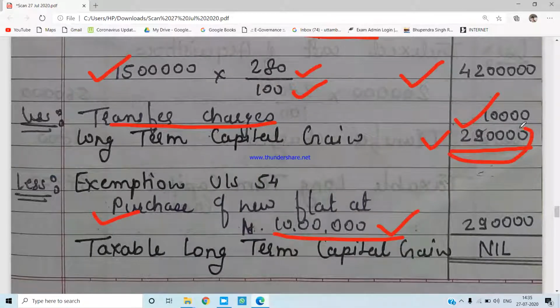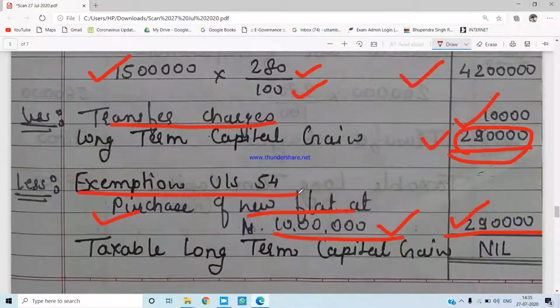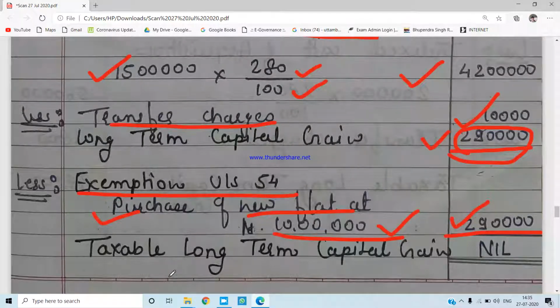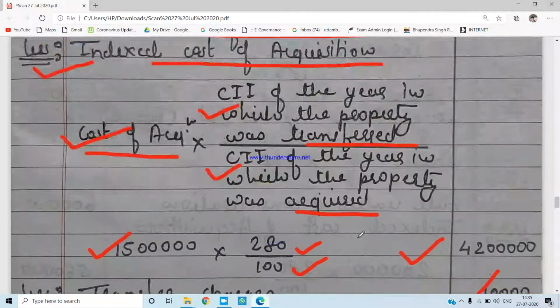The entire 2,90,000 has been invested into the new flat. So the entire 2,90,000 will be allowed as an exemption under section 54. Why? Because the old residential house is being sold and an investment of the same amount is being made into the new residential house property. So as a result, she will have nothing as a taxable long-term capital gain from the very first of her assets, the residential house.